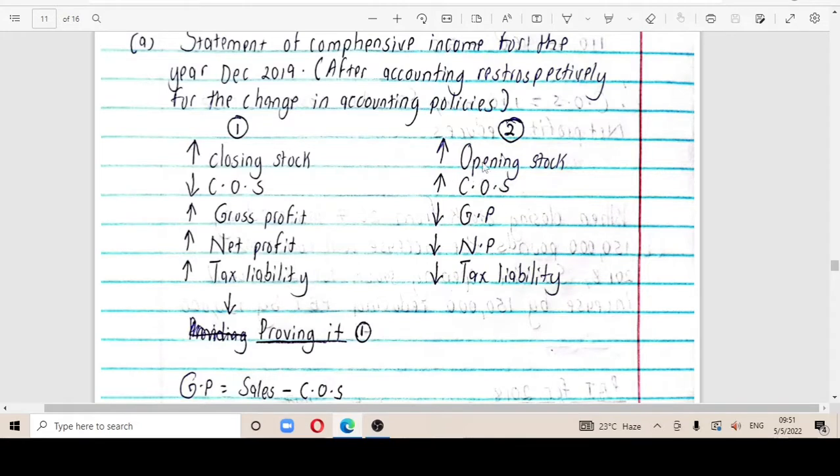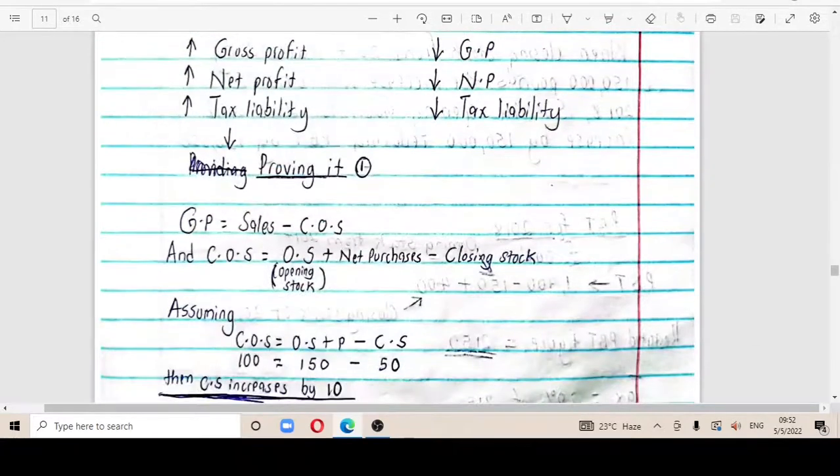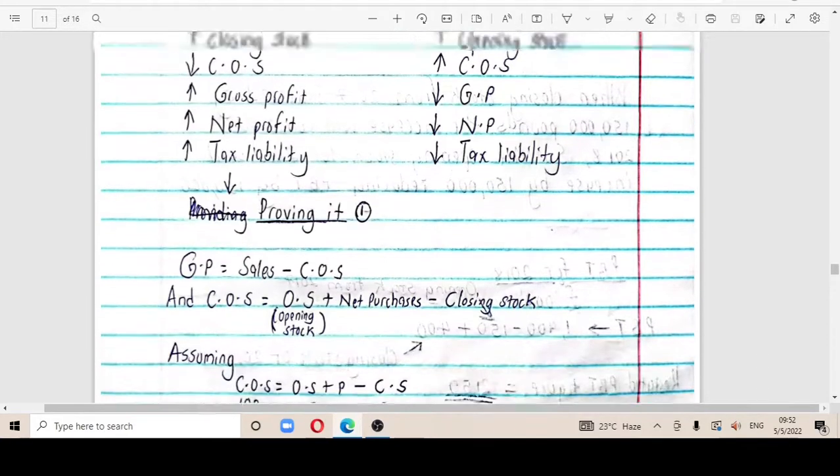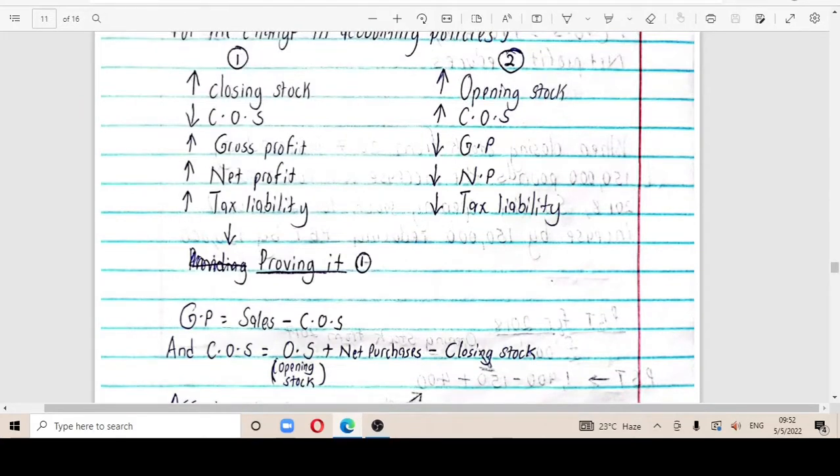Then what happens when opening stock increases? The cost of sales will increase, the gross profit will decrease, the net profit will decrease, and also the tax liability will decrease. So don't just cram this; after you understand it, you can put it in the head and know that this happens, this happens, this happens. So let me prove one. I'm going to prove this first one.